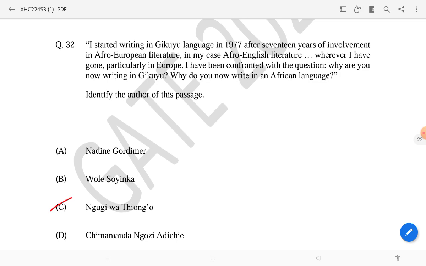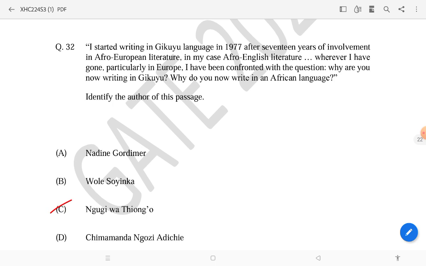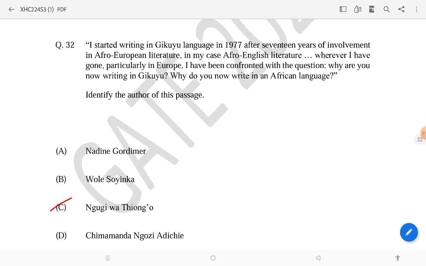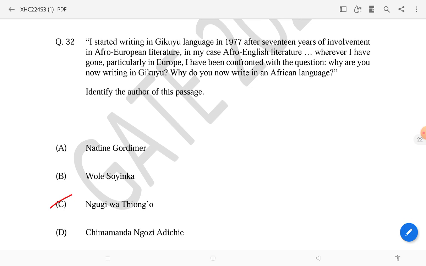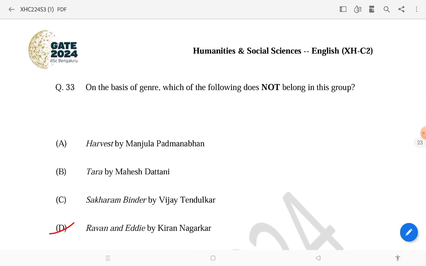Then question number 32, who introduced the Gikuyu language? And you know that Ngugi wa Thiong'o will be the answer. And I started writing in Gikuyu language in 1977 after 17 years of involvement in Afro-European literature. So the answer will be Ngugi wa Thiong'o.